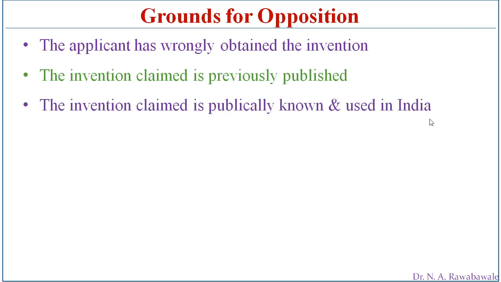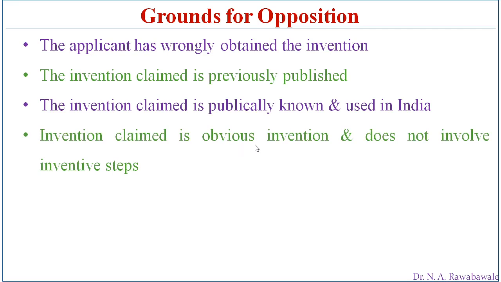For example, we have known the bullock cart for many years, and if someone says this is an invention made by him and wants a patent over the bullock cart, which is well known, publicly known, and used for many years in India, the patent cannot be registered, and any other person can oppose the registration of a patent over the bullock cart.